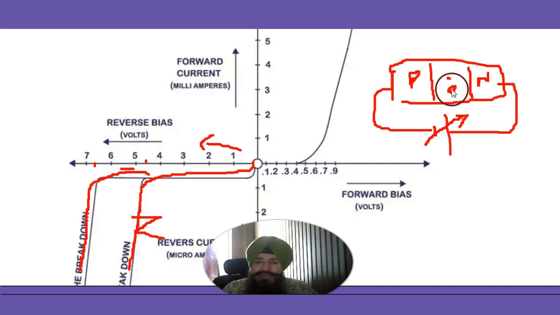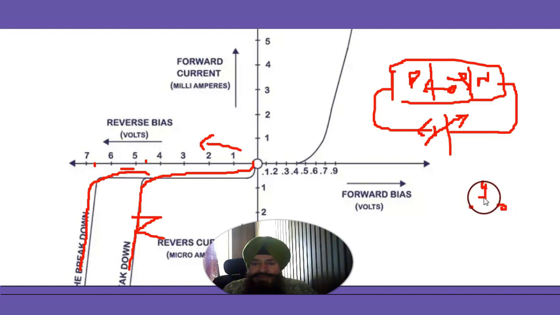The hole will accelerate towards the negative potential and the electron will accelerate towards the positive potential. With the collision of the electron, a further bond breaks, and again an electron and hole pair is generated.